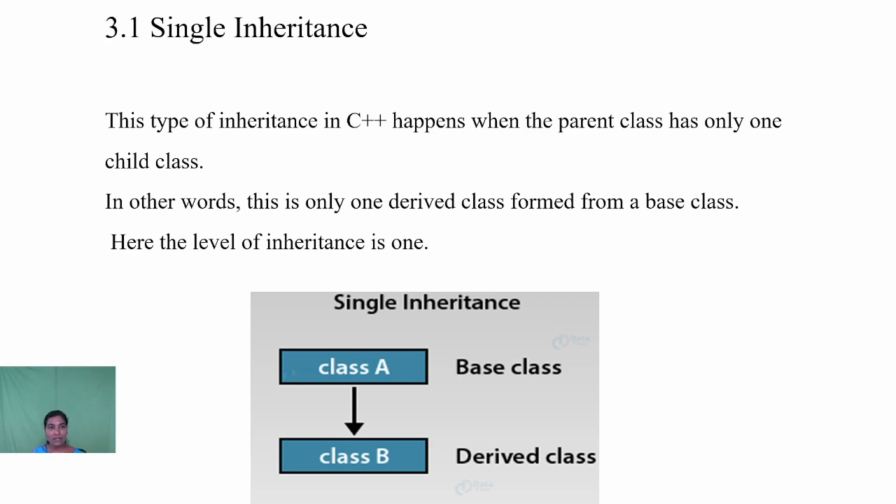Let me explain single inheritance. From the name itself, we can understand that here the level of inheritance is 1. This inheritance happens when the parent class has only one child class. In other words, only one derived class can be formed from the base class. The representation is here. The base class is named A and the derived class is named B. The base class A derives a new class B, so class B has the right to inherit the properties of class A.